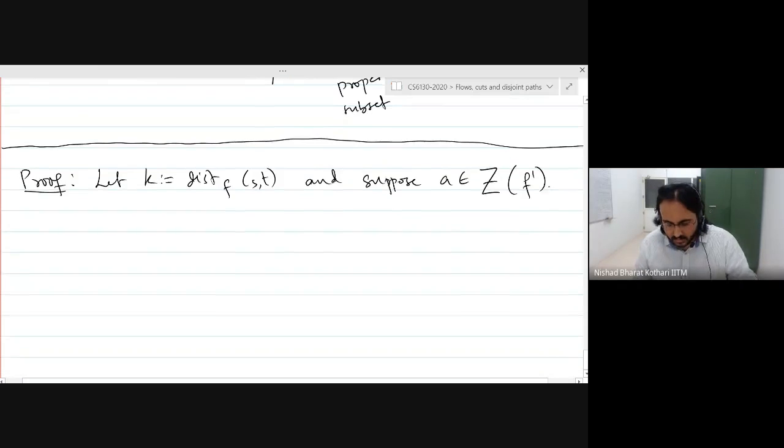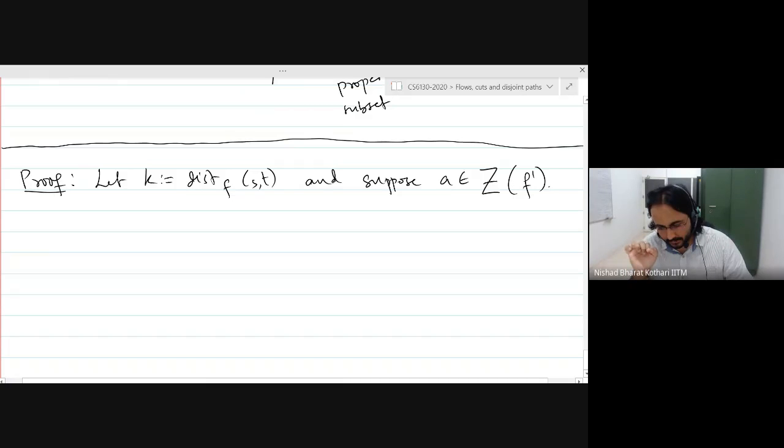So A is an arc, A is in the Z set with respect to F prime, right? Which means it belongs to some shortest F prime incrementing path. Okay? Well, if it belongs to some shortest F prime incrementing path, then it means that in the auxiliary digraph, we must be using that arc either in the forward direction or in the reverse direction.